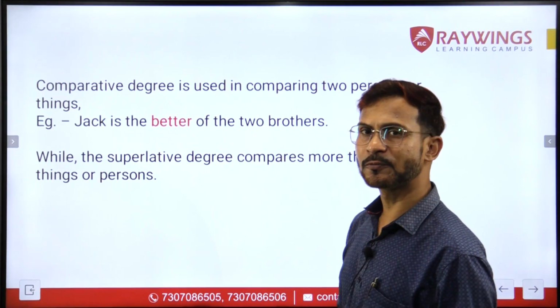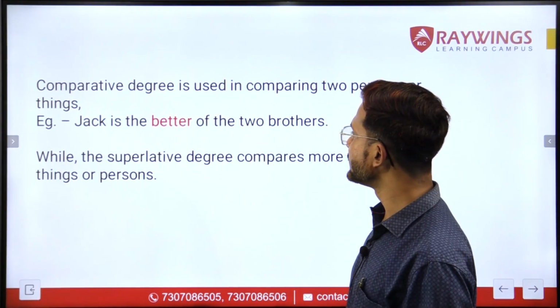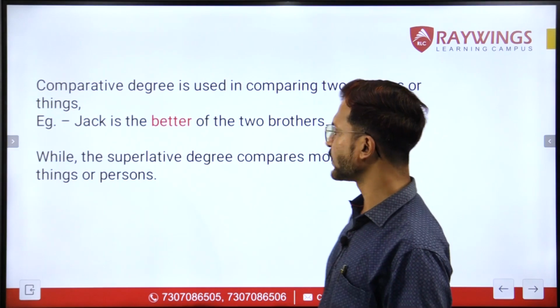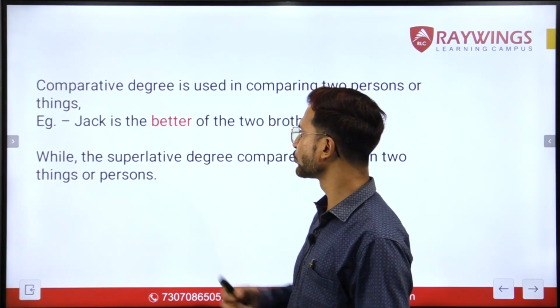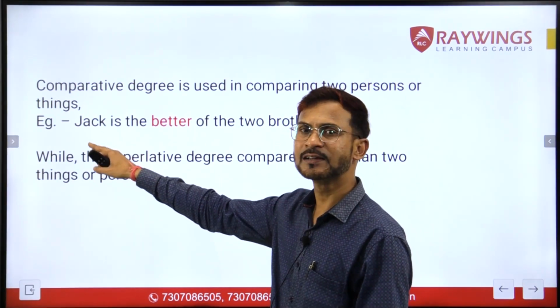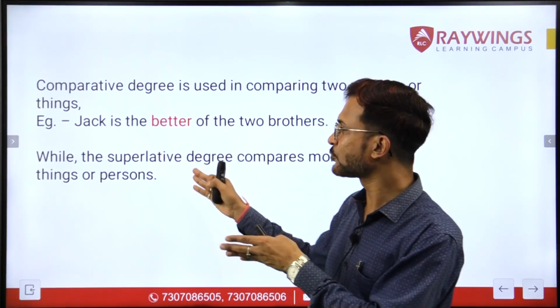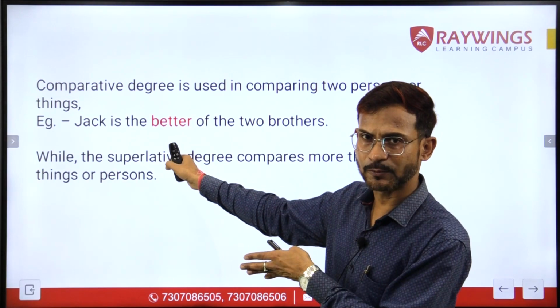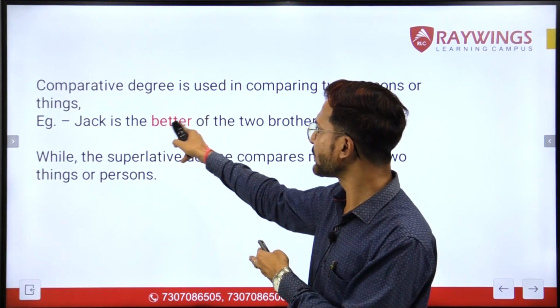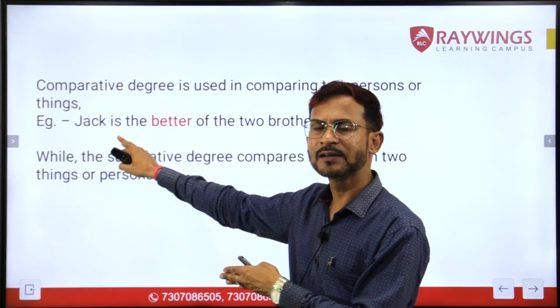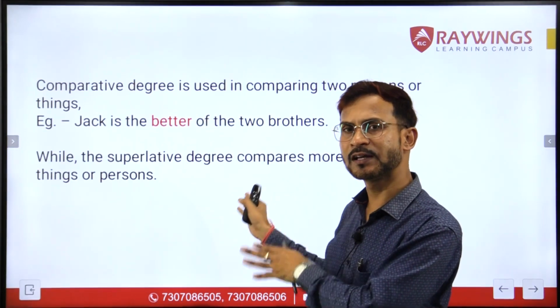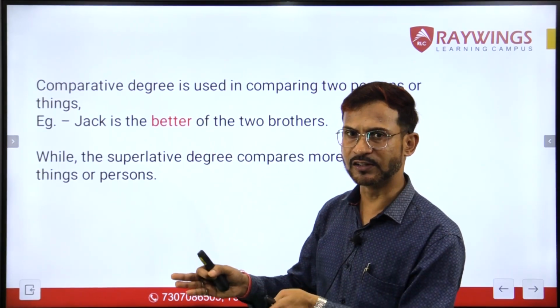Now let us have a look at the examples here. The example for the first one is, Jack is the better of the two brothers. So that means Jack has one more brother, and out of those two brothers, he is the better one, right? This is a comparative degree where we are making Jack's comparison with his brother, not with his brothers.